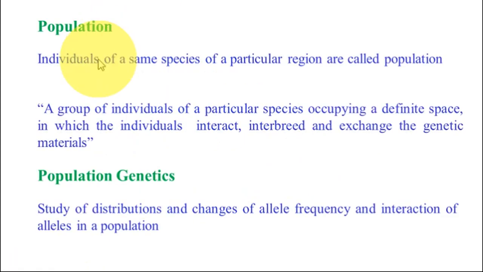Population. Individuals of the same species of a particular region are called a population. A group of individuals of a particular species occupying a definite space, in which the individuals interact, interbreed and exchange genetic material, is called a population. Population genetics: the study of distribution and changes of allele frequency and interaction of alleles in a population.